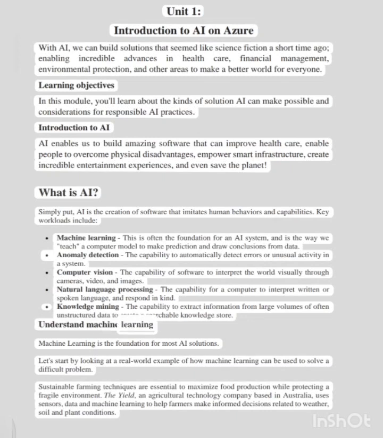Understand machine learning. Machine learning is the foundation for most AI solutions. Let's start by looking at a real-world example of how machine learning can be used to solve a difficult problem. Sustainable farming techniques are essential to maximize food production while protecting a fragile environment. The Yield, an agricultural technology company based in Australia, uses sensors, data and machine learning to help farmers make informed decisions related to weather, soil and plant conditions.